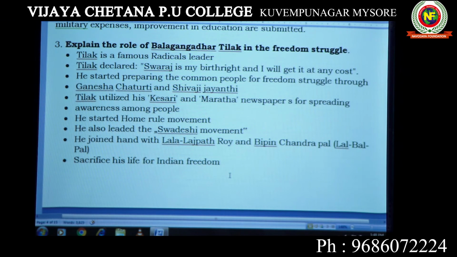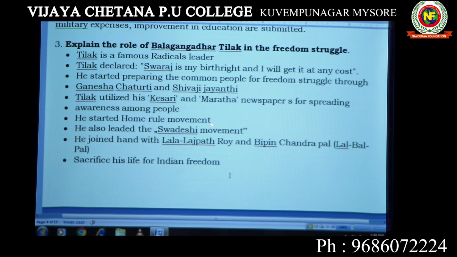Role of Bala Gangadhar Tilak in the freedom struggle. Tilak is a famous radical, and he declared, "Swaraj is my birthright, I shall get it at any cost." He started preparing common people for the freedom struggle. He started Ganesh Chaturthi, the Ganesha festival, and Shivaji Jayanti, the Shivaji festival. And he started two newspapers, Kesari and Maratha, to organize the people and to create awareness among them.